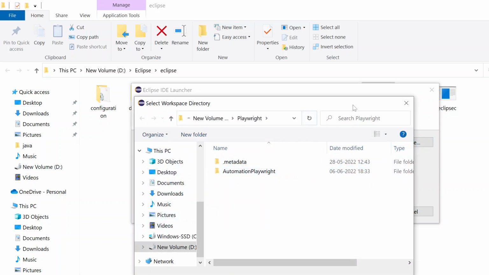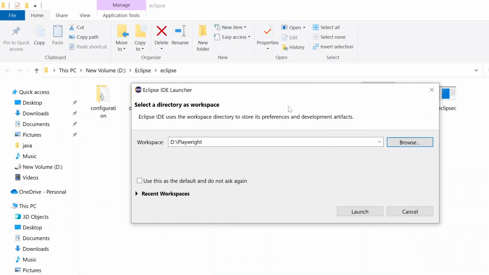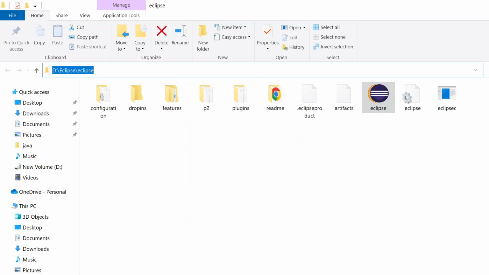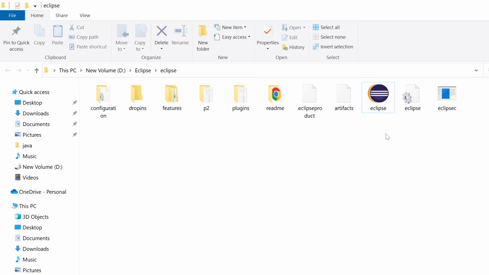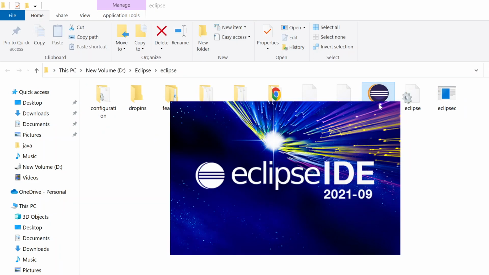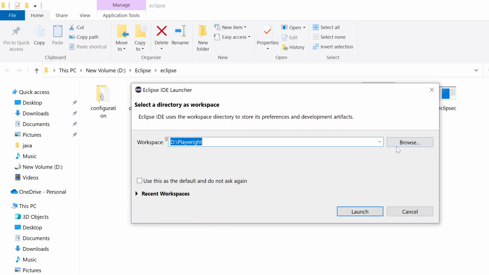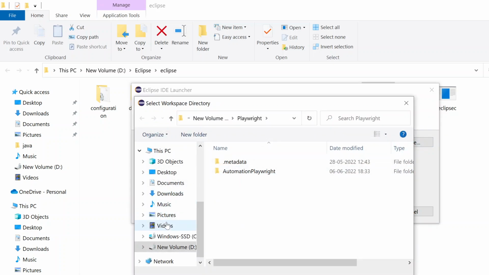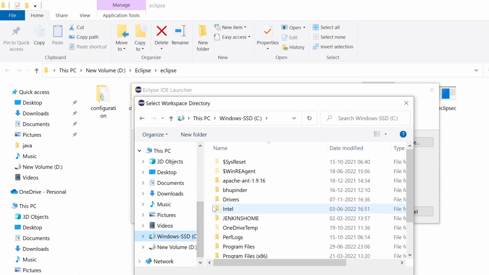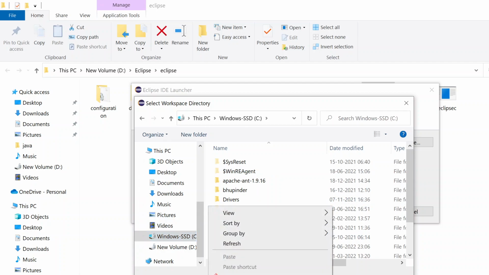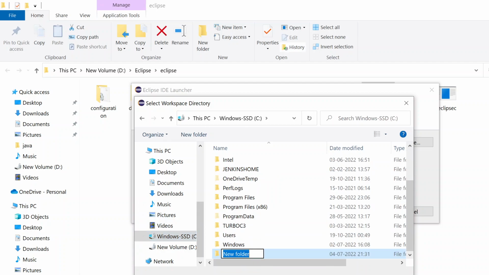Before that, it is asking me to create a workspace, in the sense of where we will be maintaining all our files. For example, this is also a workspace; here we are having all our files. Similarly, to do the setup part, first we will click browse and make a new folder. Let me say Java.